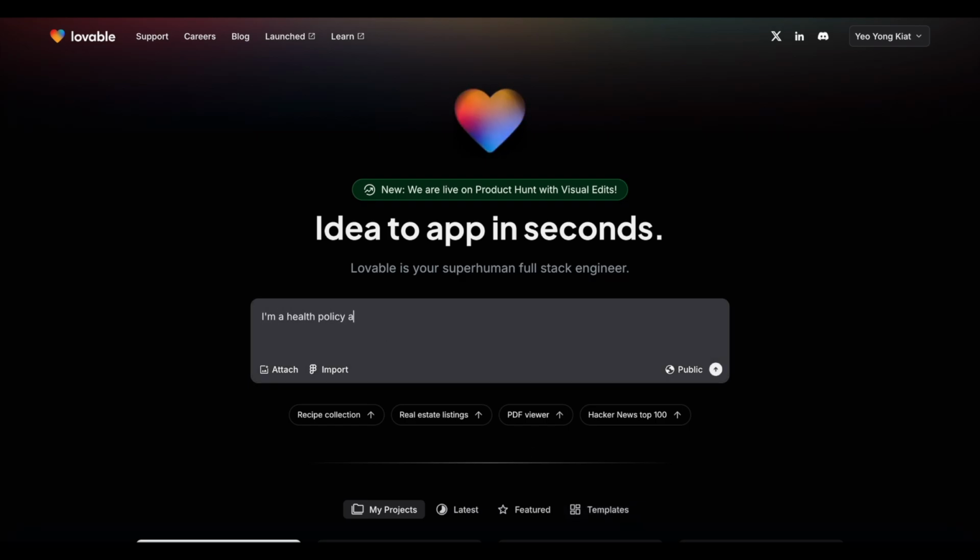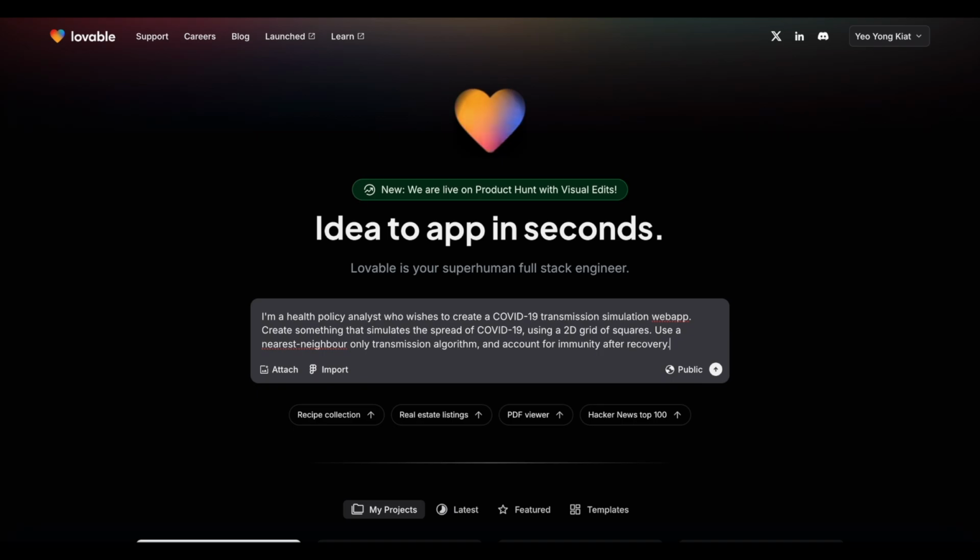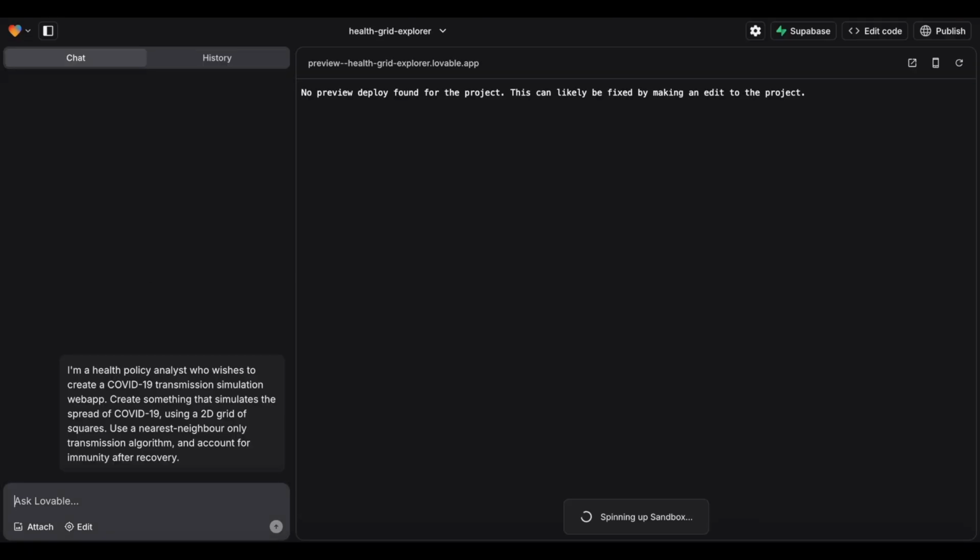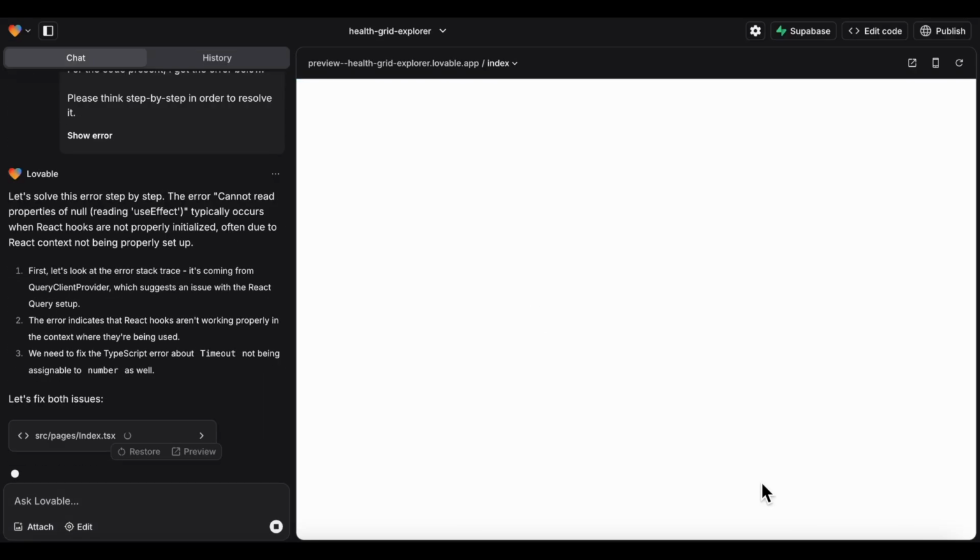Let's tell Lovable to create an app that simulates the spread of COVID-19 using a 2D grid of squares. Of course, you will have to tell the AI what algorithm to use, but policy experts shouldn't have too much issue with this part. In just a minute or two, Lovable builds a prototype for you.